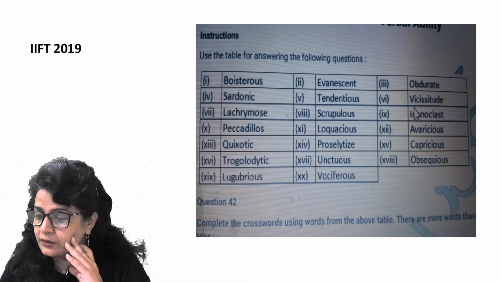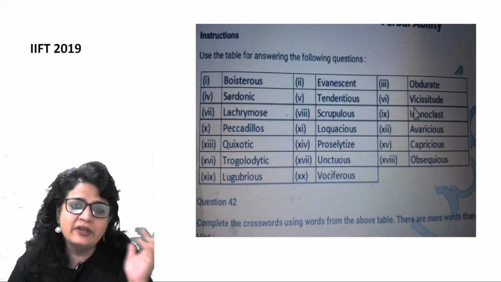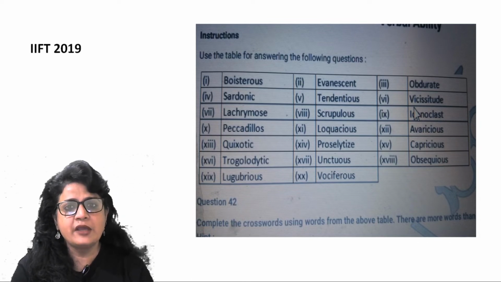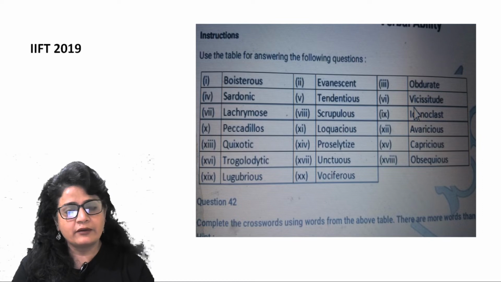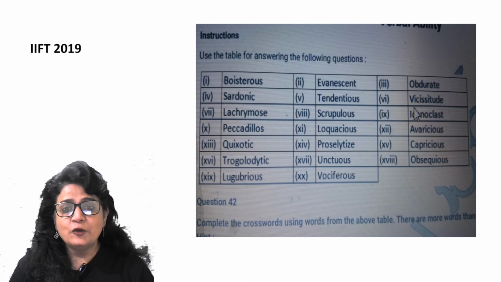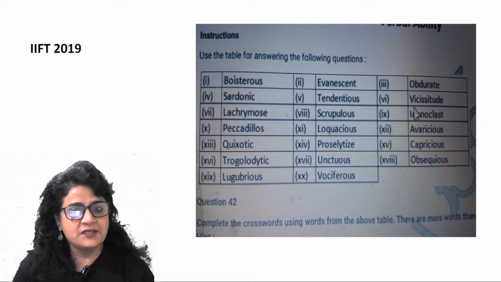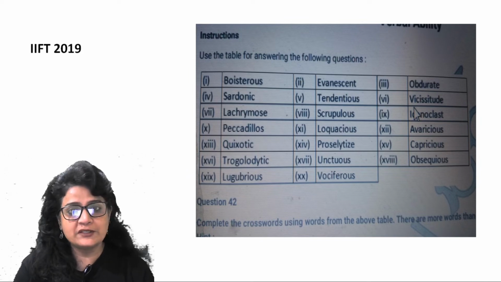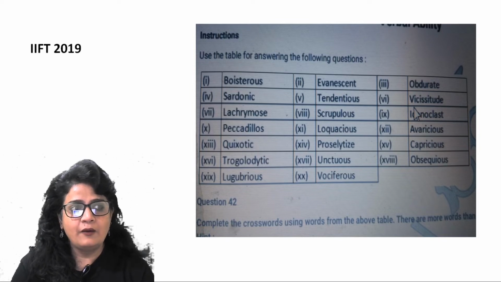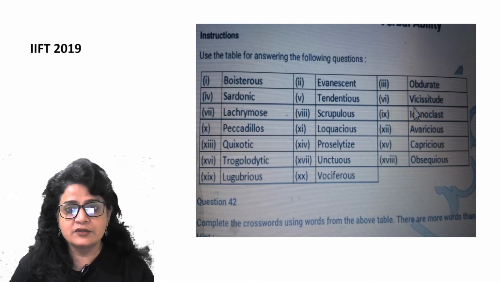Okay, the word is troglodyte, right? A troglodyte is a person who lived in caves. A person who in ancient or primitive times lived in caves is a troglodyte, right? Very typical word. I don't know why IIFT gave this word. Lugubrious is the same as lachrymose. So lugubrious and lachrymose, both are synonymous, right? High frequency words. In an academic article or this kind of scholastic test, you will find these words.